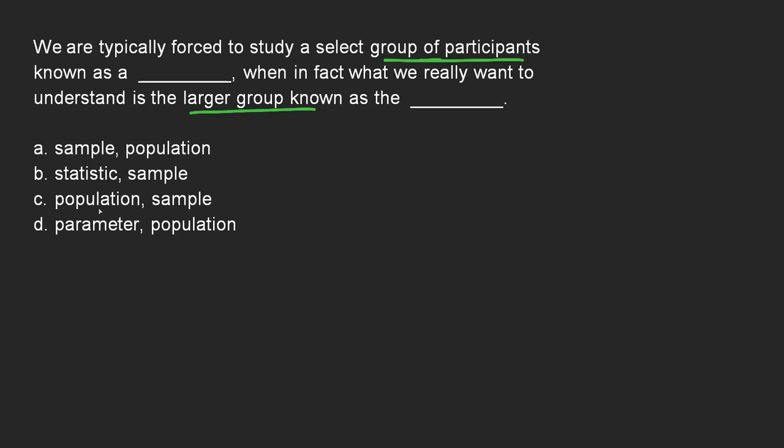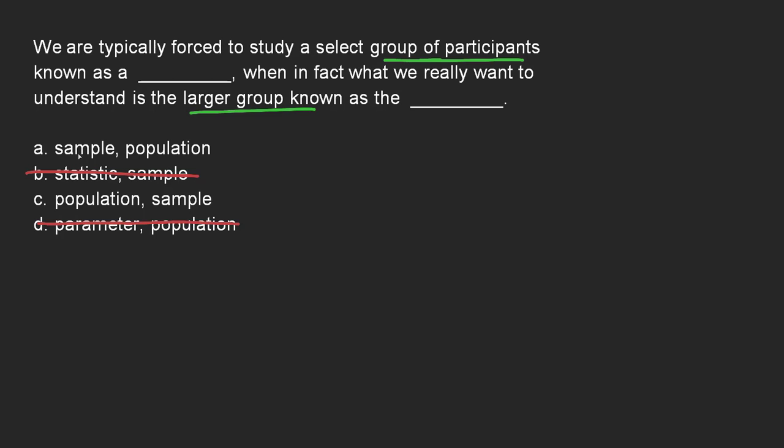But what we can rule out is B, because B deals with statistics amongst other things. A statistic is a measurement. We're not talking about measurements here. In D, it mentions one of the choices could be parameter. But again, we're dealing with a group and a group. So no actual measurements. We're just talking about the groups we're measuring. So it's going to be A or it's going to be C.